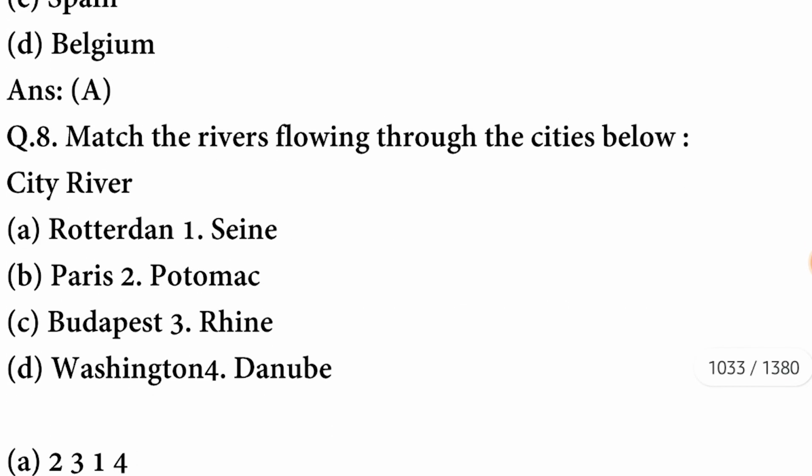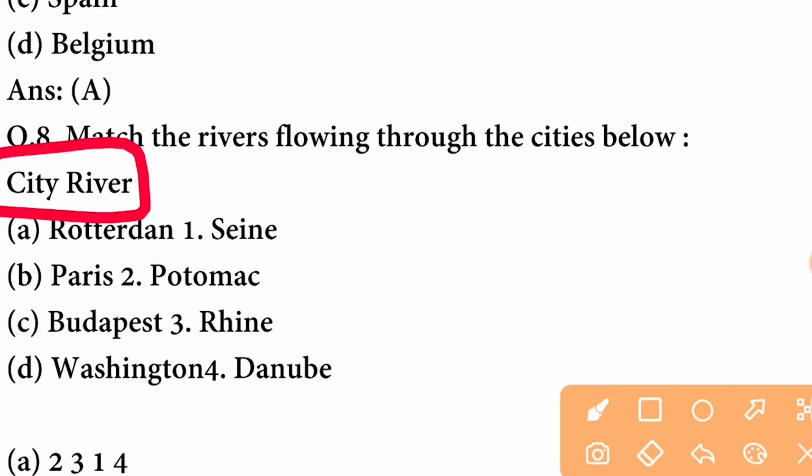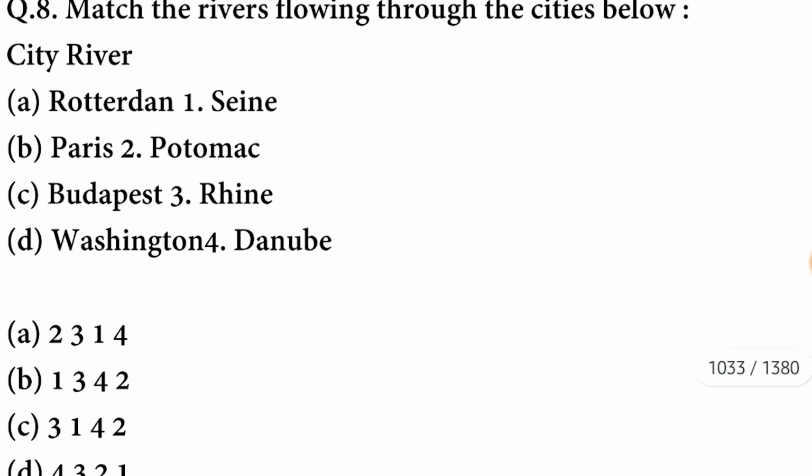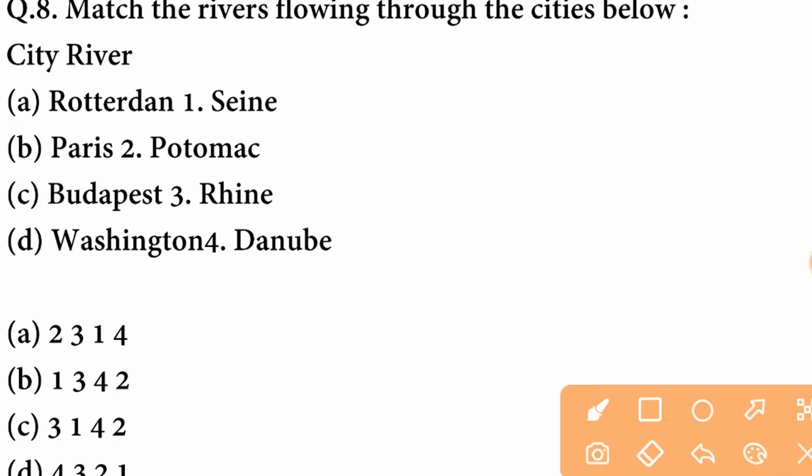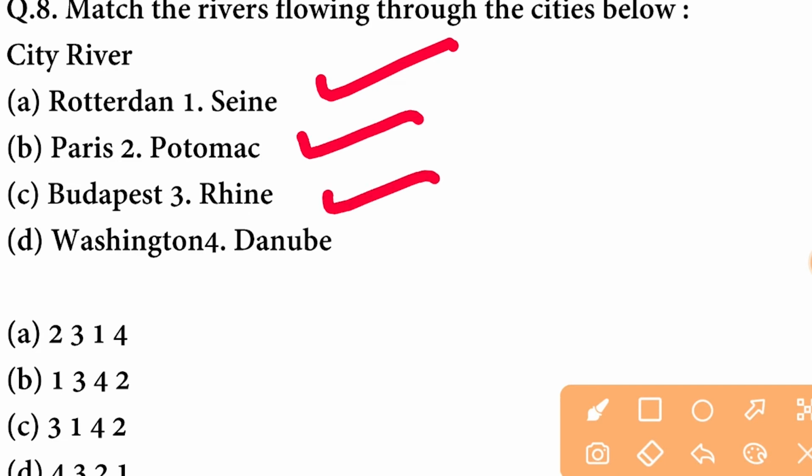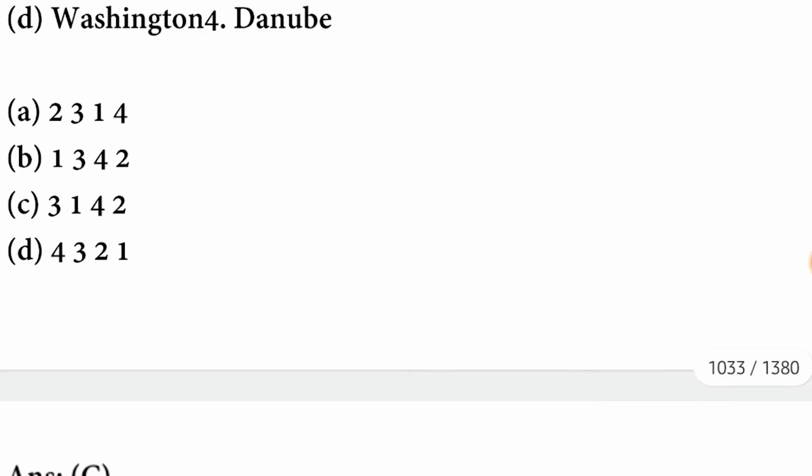Match the rivers flowing through the cities below. City and river have been given here. Rotterdam, Paris, Budapest and Washington. The names of rivers: Seine, Potomac, Rhine and Danube. So we will have to match these.